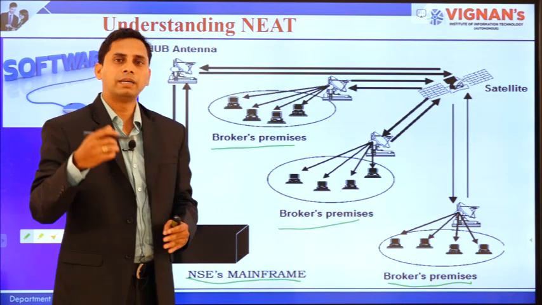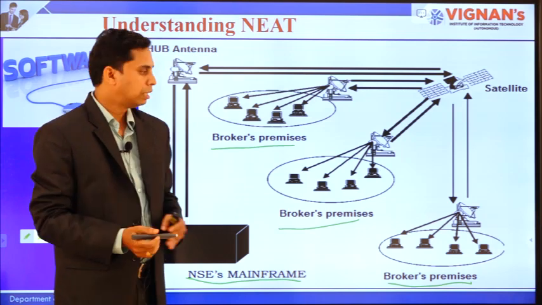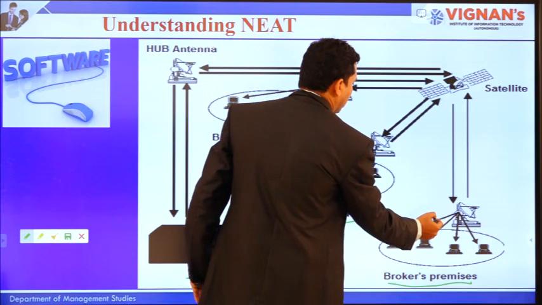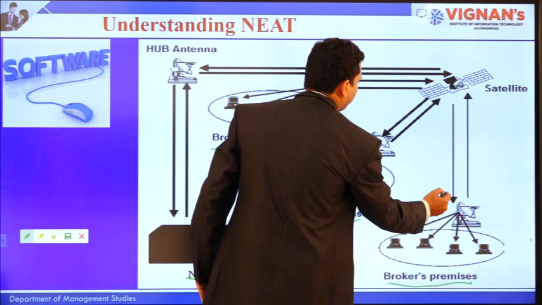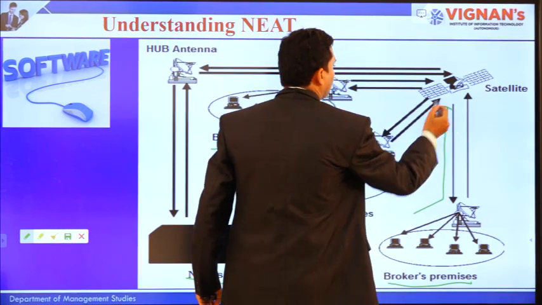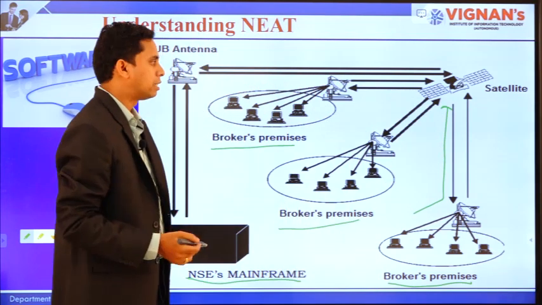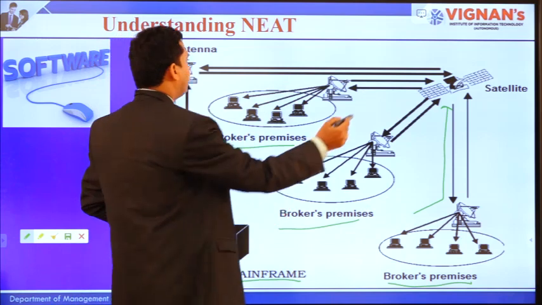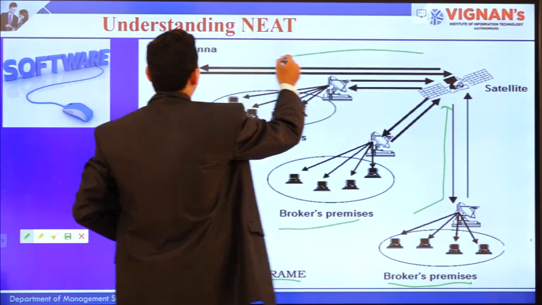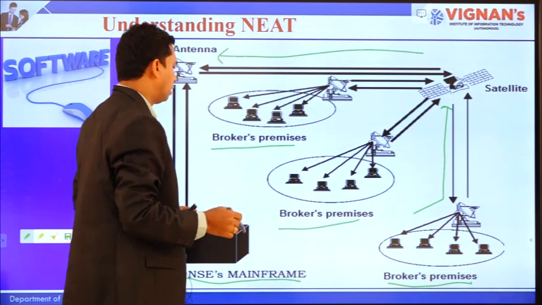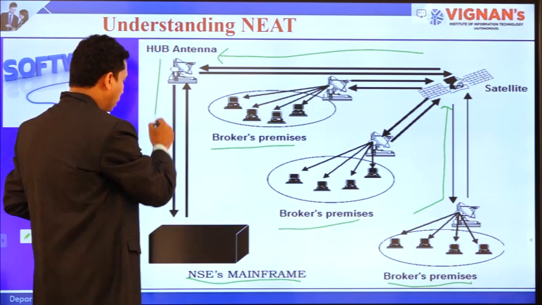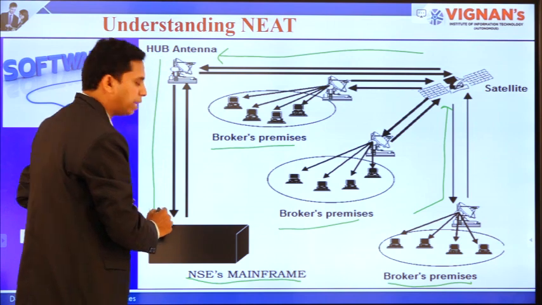Now, once you buy or sell the share, it will be entered into the system and will reach the satellite through different antennas. Once it reaches the satellite, the satellite, being connected with the hub antenna of the NSE, will send the signals to the National Stock Exchange mainframe.